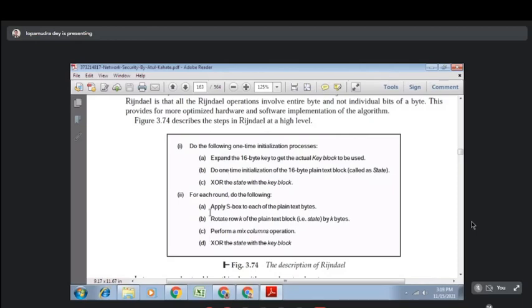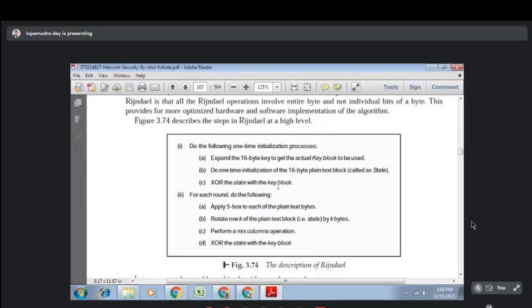Now, based on the key size, the number of rounds will be decided. For example, if we consider the key size is 128 bit, then there will be 10 rounds. Each round will perform SBox operation on the plain text, then rotate the plain text block by K bytes. After that, we will perform the mix column operation. Then we will perform XOR operation with the plain text. So these are the 2 phases of AES.